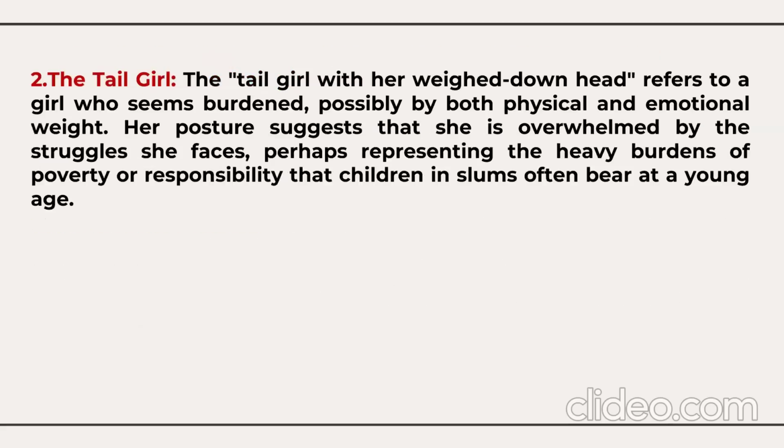Second type of child we find here, the tall girl. The tall girl, with her hanging down head, refers to a girl who seems burdened, possibly by both physical and emotional weight. Her posture suggests that she is overwhelmed by the struggles she faces, perhaps representing the heavy burdens of poverty and responsibility that children in slums often bear at a very young age.